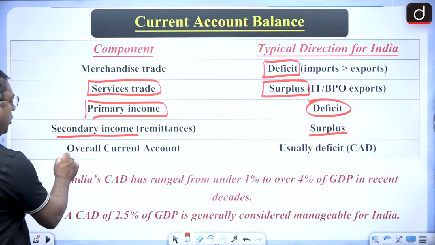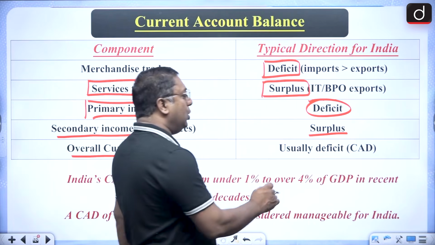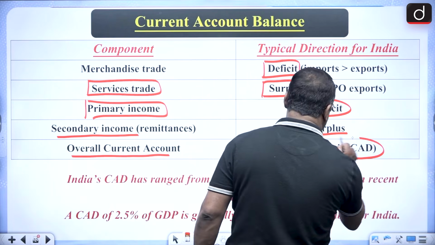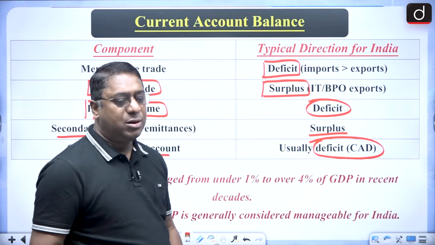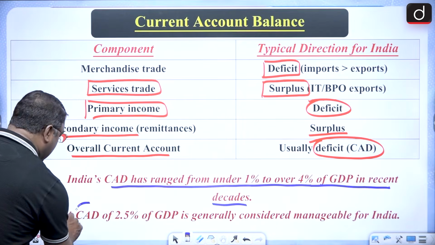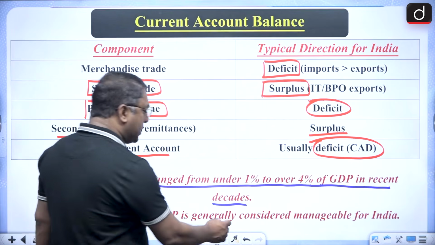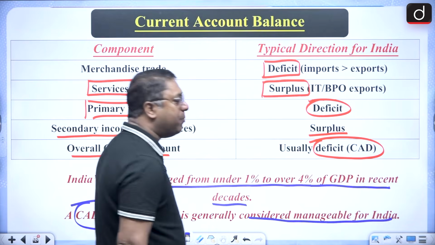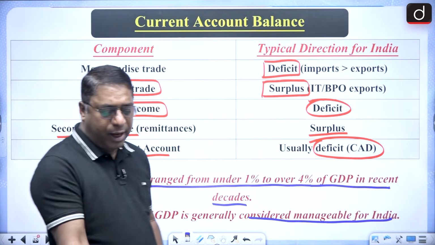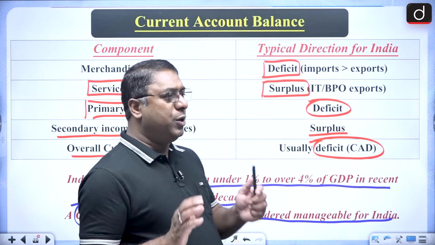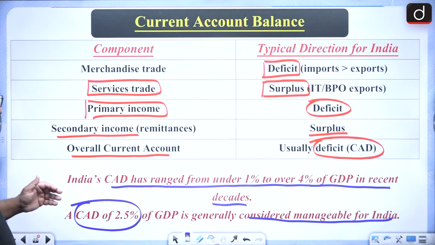But when we talk about the overall current account, usually India has a current account deficit. A current account deficit of 2.5% of GDP is considerable but manageable for India. So that is what we have with regard to the current account.